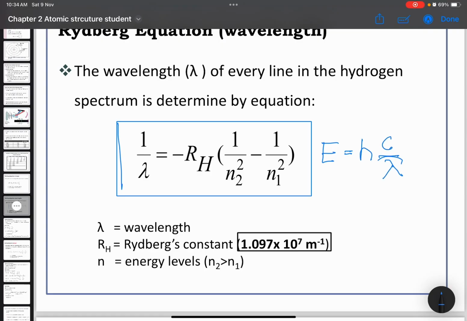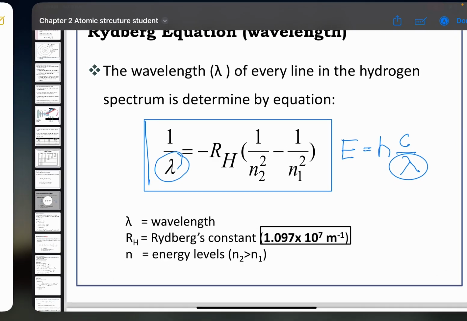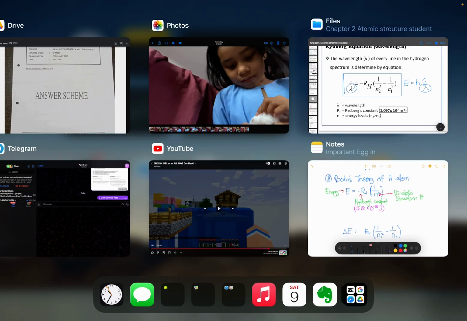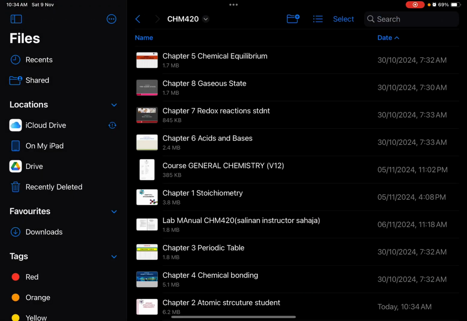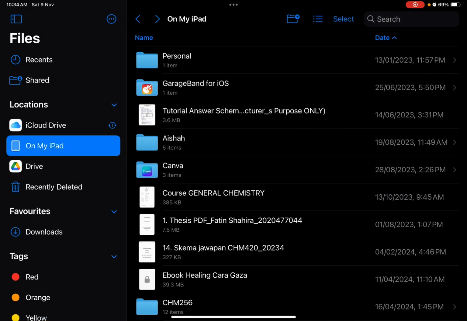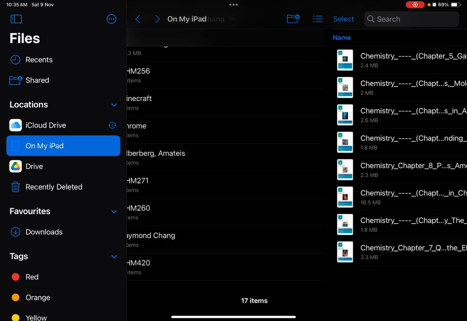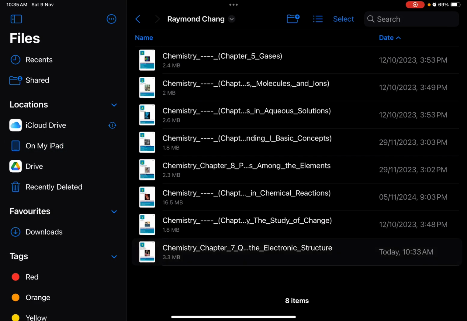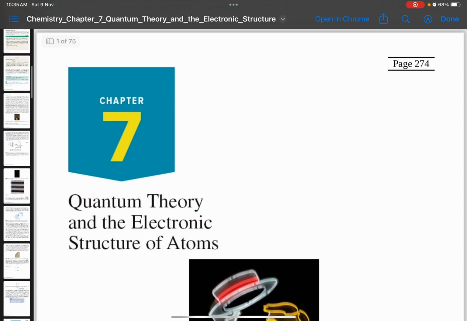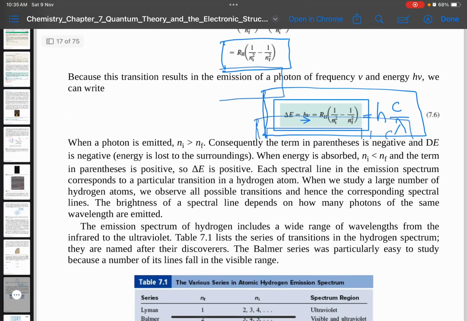So nanti you bolehlah cari lambda ni. Okay, you can find the wavelength ni. Saya tak nak guna nota tu. Saya back to my nota, this one. Okay, so that is the Rydberg equation.